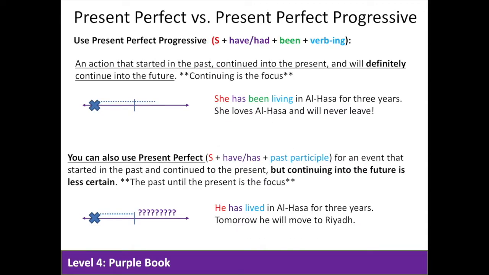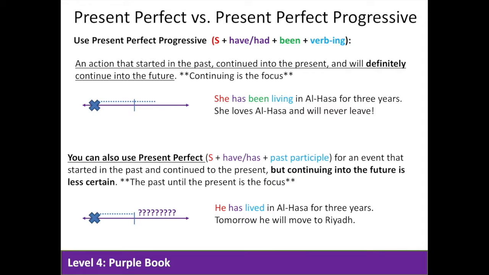We use the present perfect progressive to talk about an action that started in the past, continued into the present, and will definitely continue into the future. Continuing here is the focus. For example, she has been living in Lhasa for 3 years.